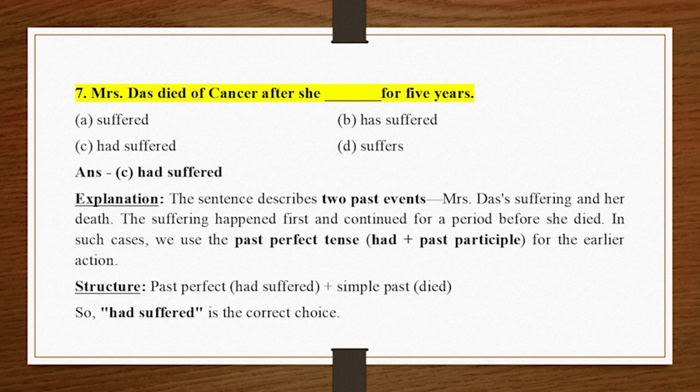The suffering happened first and continued for a period before she died. In such cases, we use the past perfect tense, had plus past participle, for the earlier action. Structure. Past perfect, had suffered, plus simple past, died. So, had suffered is the correct choice.